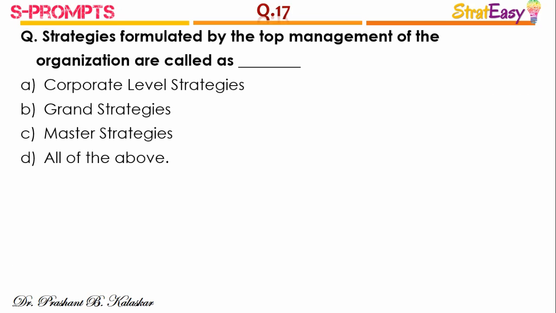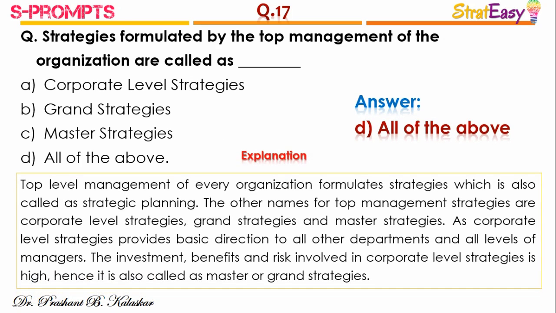Question number 17. Strategies formulated by the top management of the organization are also called as. The right answer is all of the above. Top level management of every organization formulates strategies, which is also called as strategic planning. The other names for top management strategies are corporate level strategies, grand strategies and master strategies. As corporate level strategies provide basic direction to all the departments and all levels of the managers. The investment, benefit and risk involved in the corporate level strategies is high. Hence, it is also called as master or grand strategies.